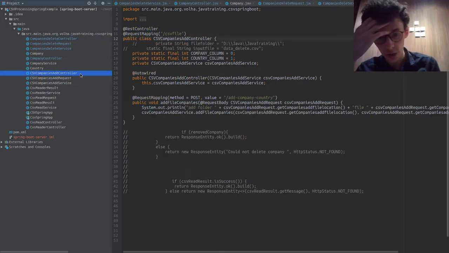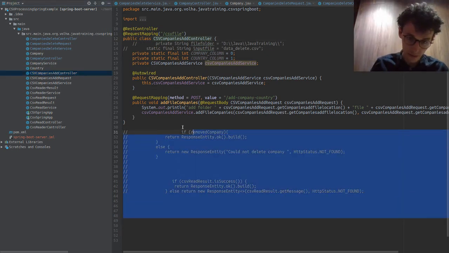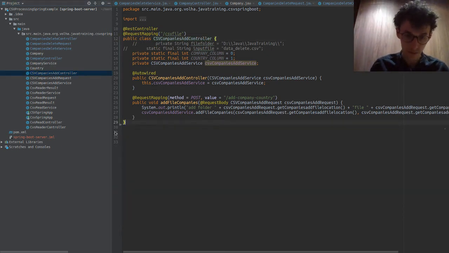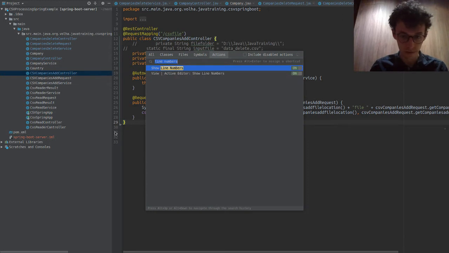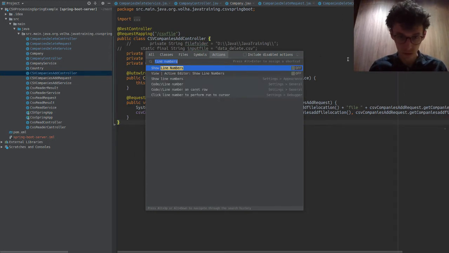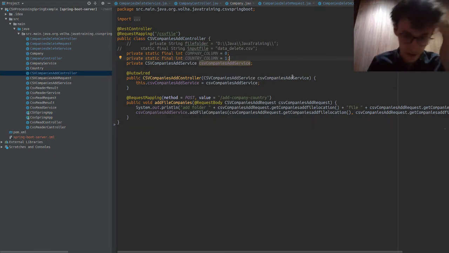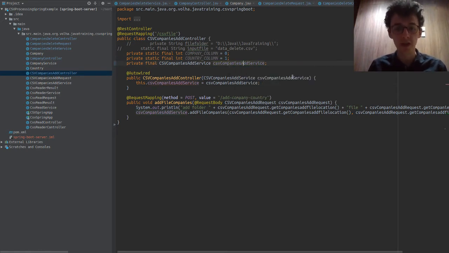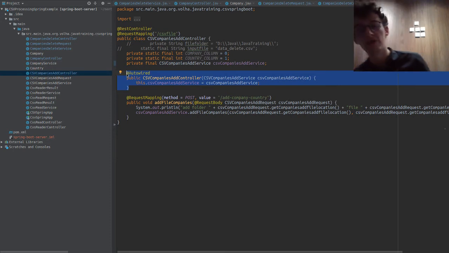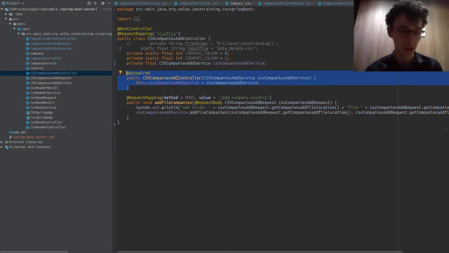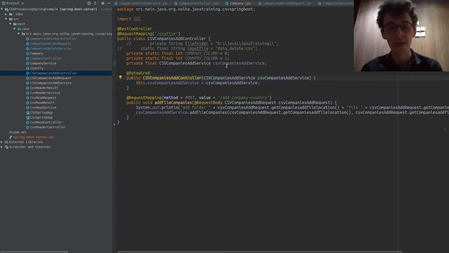CSV companies add controller. Okay. Comments again. We just need comments. I'm going to get rid of line numbers now. Don't want things cluttering up my screen. These can be final. If something is only ever assigned when it's initialized, so here we never assign anything to CSV company's service after we initialize it, so we might as well make it final.